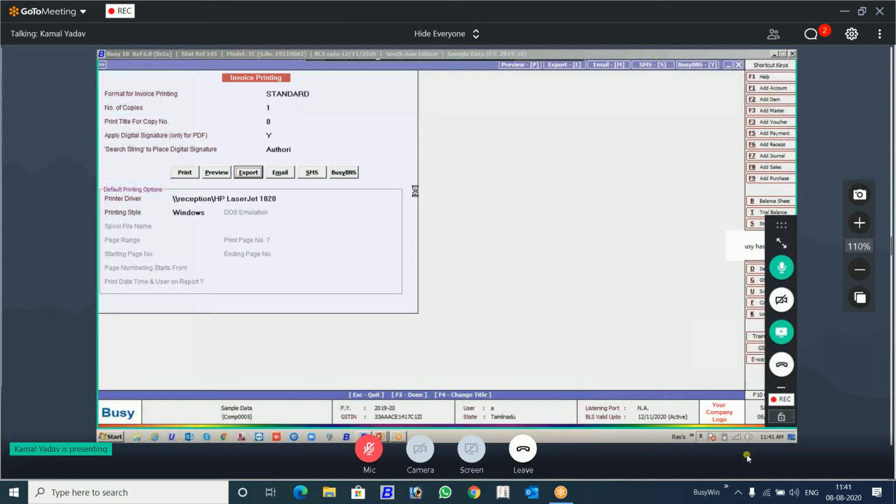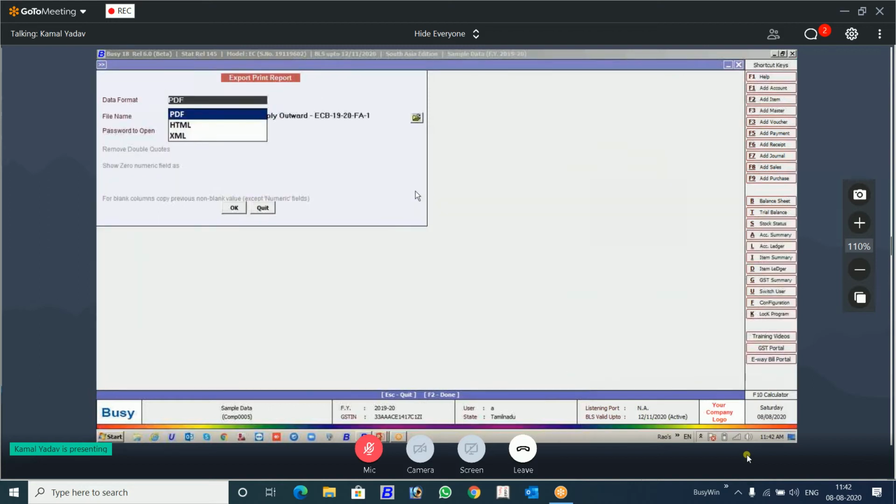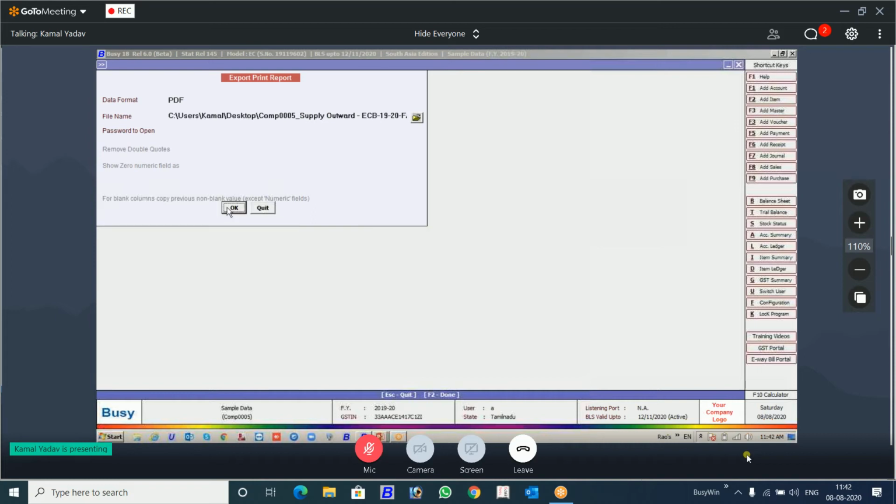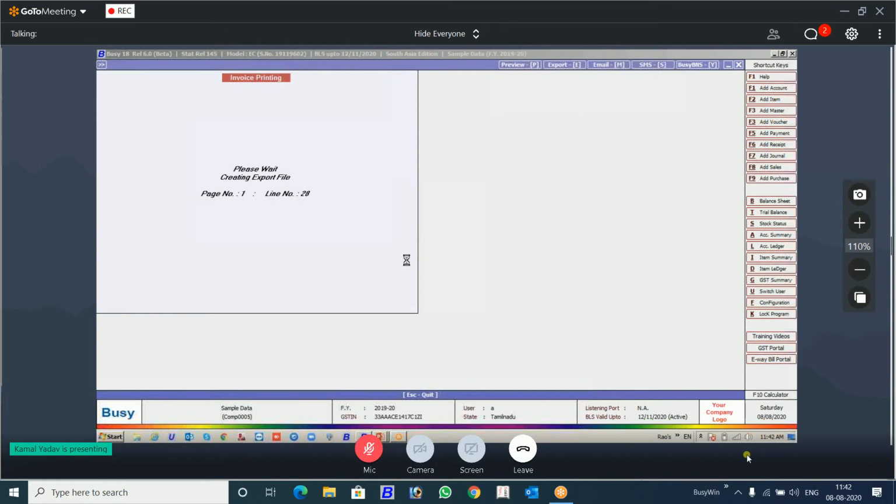So I'm giving you the example of this standard edition, but you can select any standard format, any design format. You have this quotation, you have this order, there you want to print. So anywhere you can print this digital signature. I have placed this DSC device. It's detected. Now we will see this printout. Let me take it to the desktop so that if required, we can see. It's digitally signed.